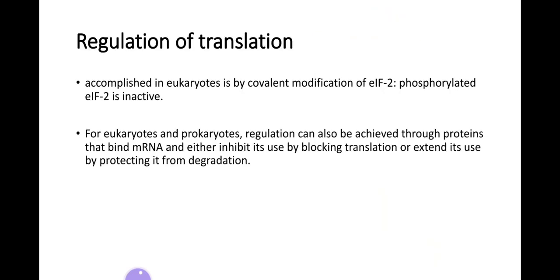Regulation of translation is accomplished in eukaryotes by covalent modification of eukaryotic initiation factor 2; phosphorylated factor 2 is inactive. For eukaryotes and prokaryotes, regulation can be achieved through proteins that bind the mRNA and either inhibit its use by blocking translation, or extend its use by protecting it from degradation.